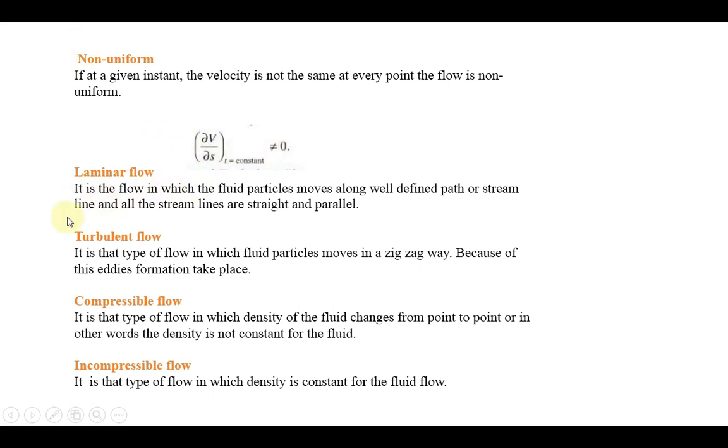Next one, laminar flow. It is a flow in which the fluid particles move along a well-defined path or streamline, and all the streamlines are straight and parallel. This type of flow is called laminar flow. I told you examples will be given after the discussion of all the flows. Once you read the examples, you will come to know the meaning of each and every flow. So laminar flow is like parallel, simple straight line flow. All the streamlines are straight and parallel.